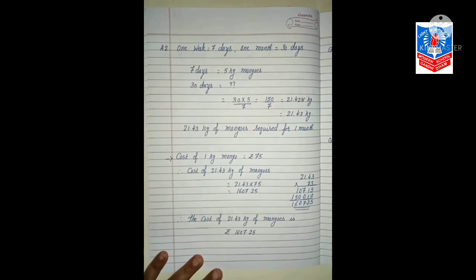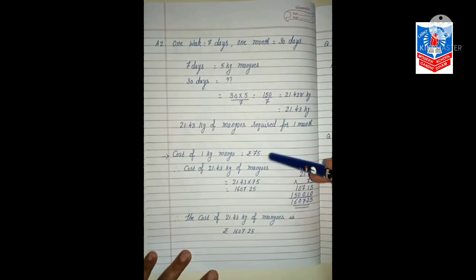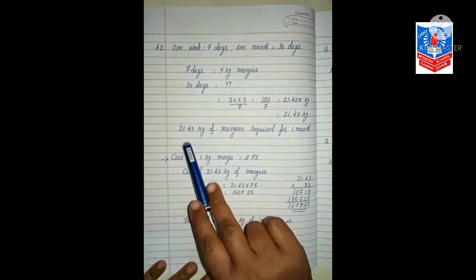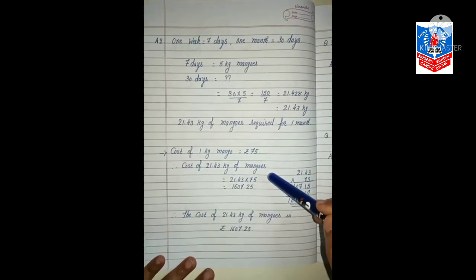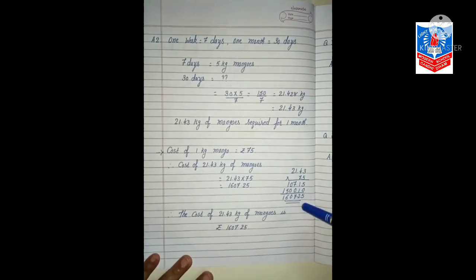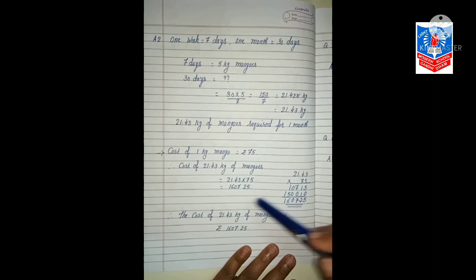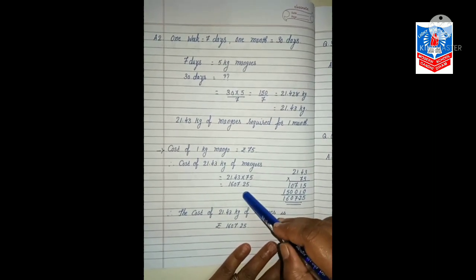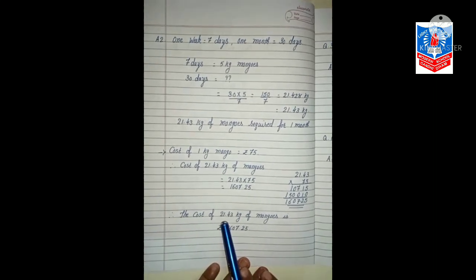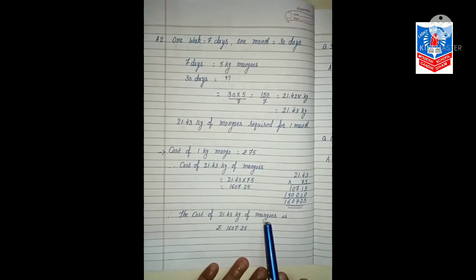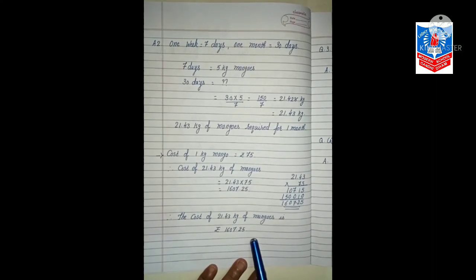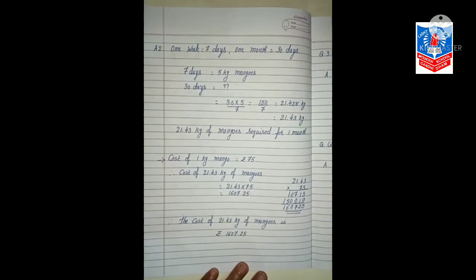Now in the same question, cost of 1 kg mango is 75. So we have to find the cost of 21.43 kg of mangoes. So we will multiply, and when you multiply, you will get the answer 1607.25. So our answer is the cost of 21.43 kg of mangoes is rupees 1607.25.